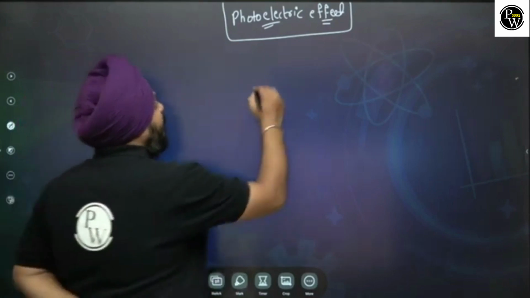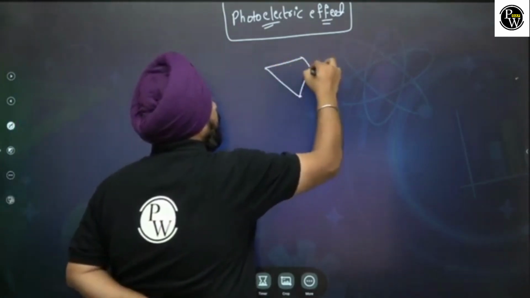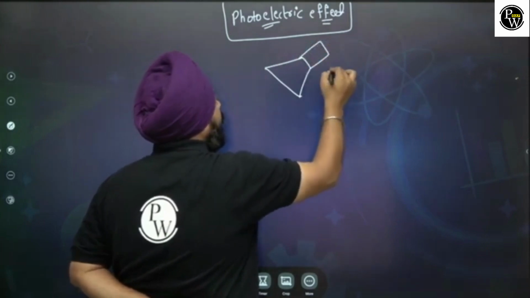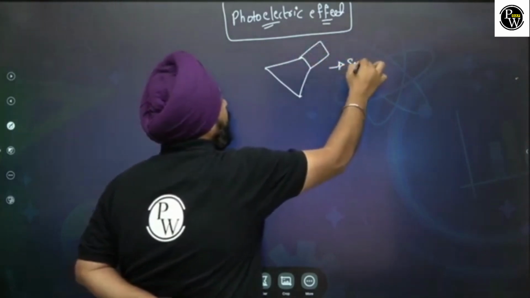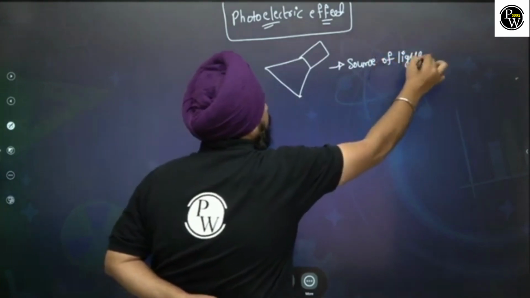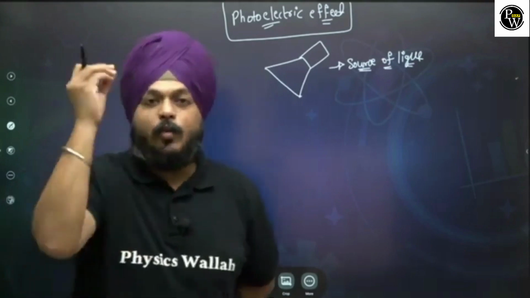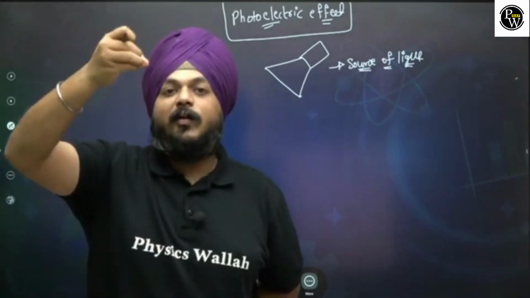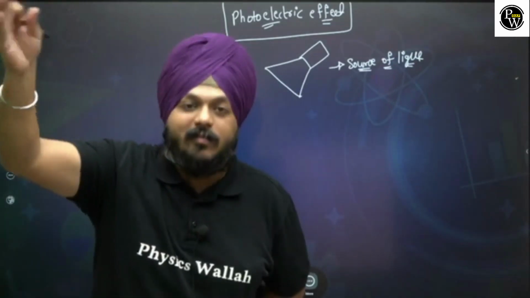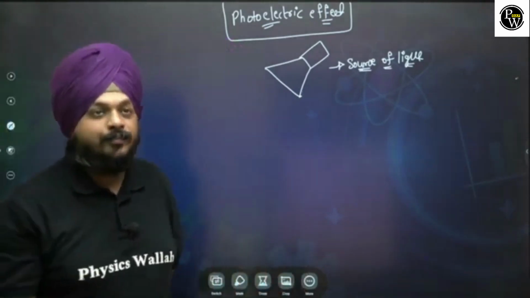The specific arrangement states that we need a source of light that has the capability to emit any number of the wavelengths whatsoever we desire.